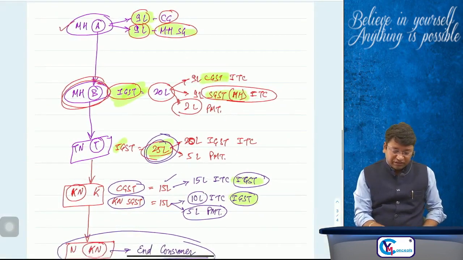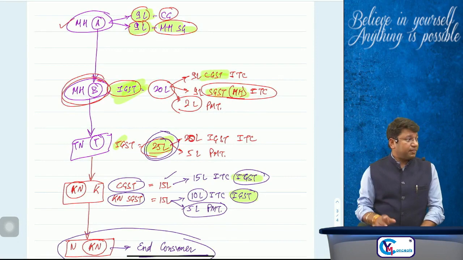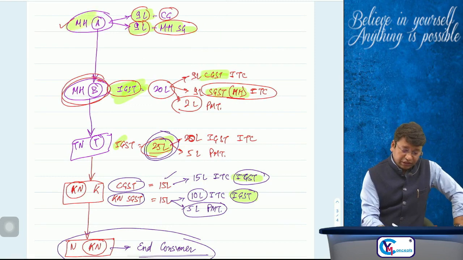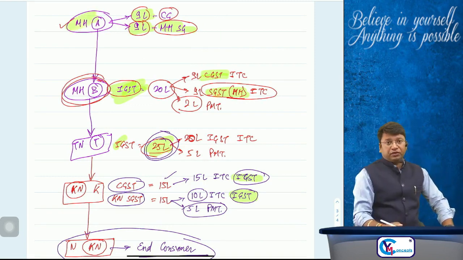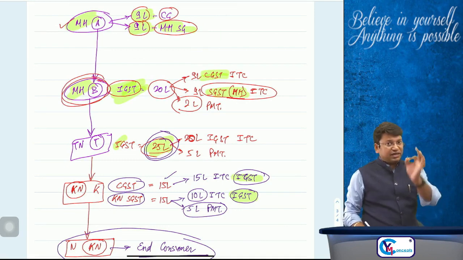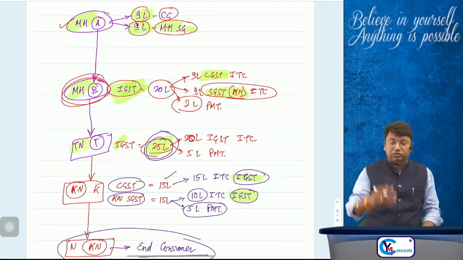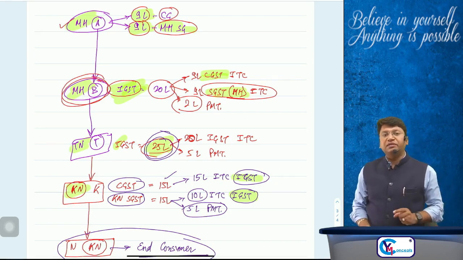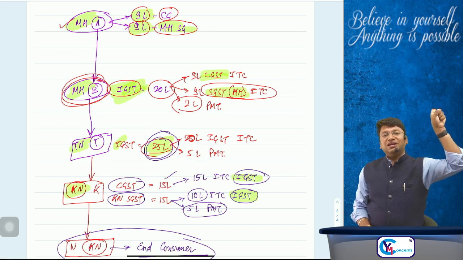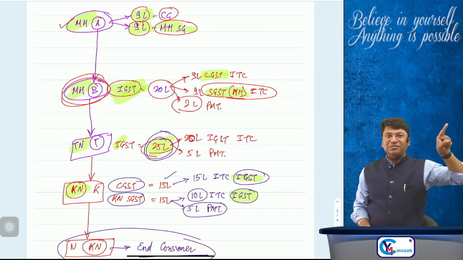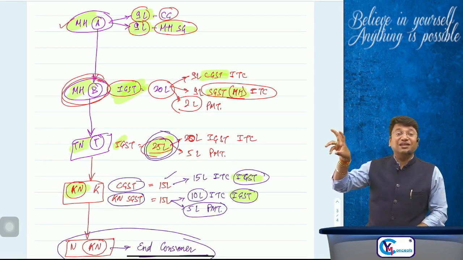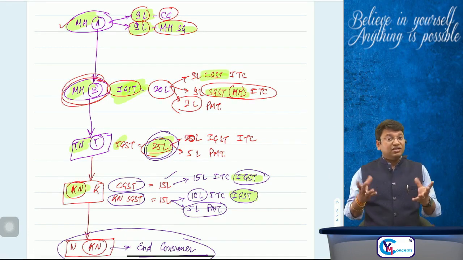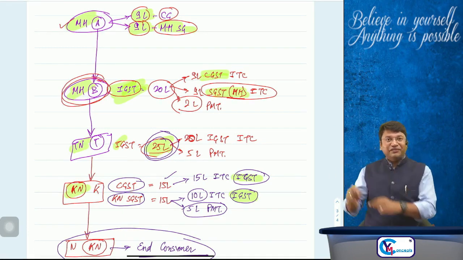Sir, see here carefully, goods were manufactured in Maharashtra. Goods were sold from Maharashtra to Maharashtra itself. Then goods went from Maharashtra to Tamil Nadu, Tamil Nadu to Karnataka, and Karnataka was the ultimate end consumer. And you tell me, sir, ultimately goods were manufactured in Maharashtra, went through Tamil Nadu, and ultimately the goods are consumed in Karnataka. So which state government ultimately got the revenue of the SGST? Sir, the Karnataka state government got the revenue of SGST.